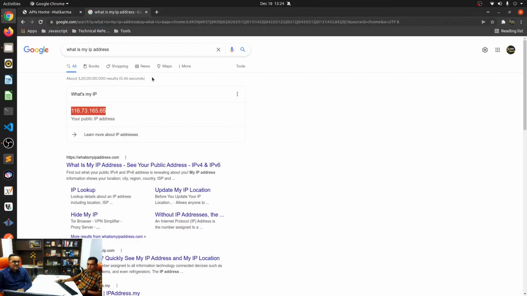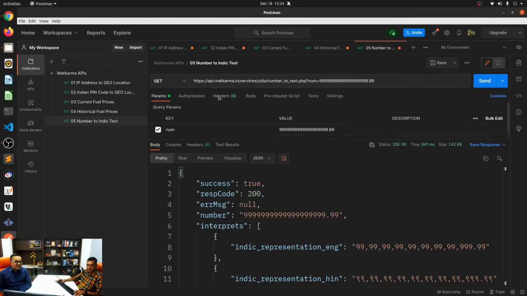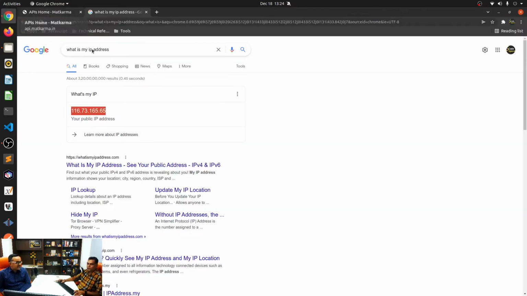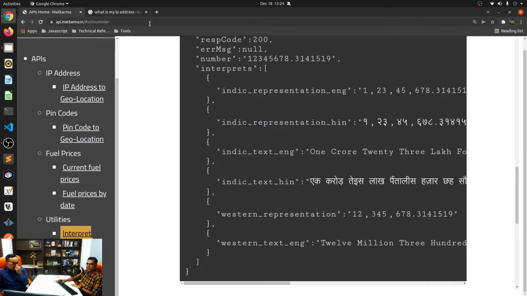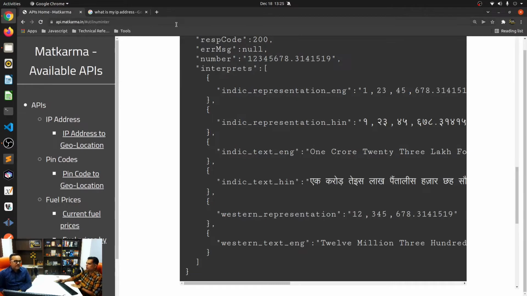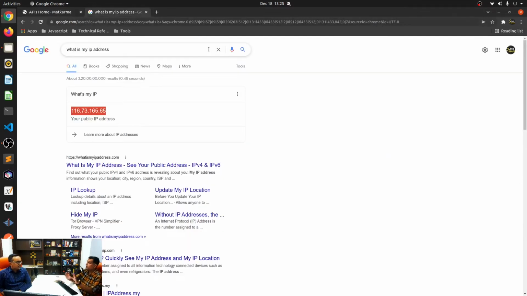So where is the URL for this? Where can anybody find this? So what I'll do is I'll take this Postman collection that I have and put it on our GitHub, and I'll leave a link to the GitHub in the video description, and I'll also leave a link to the API website on the API webpage in the video description so that you can take a look. So that's number 2.